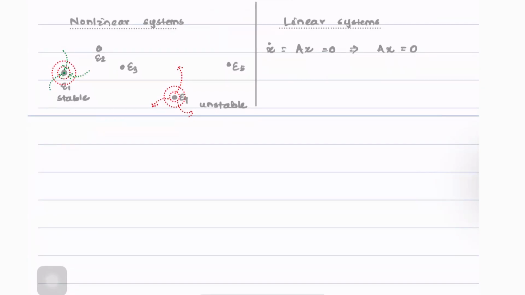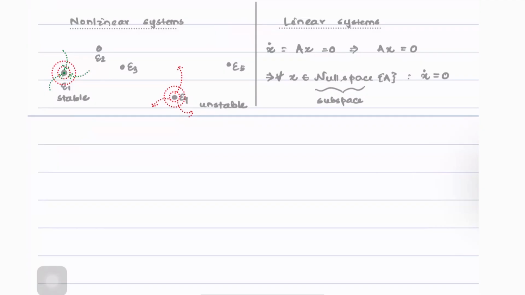However, what is of interest to us is this. This implies that for every x belonging to the null space of A, we have x dot equal to 0. We know that a null space is in fact a subspace which can have a dimension sometimes greater than 1 as well.